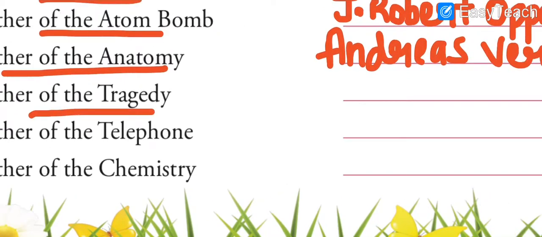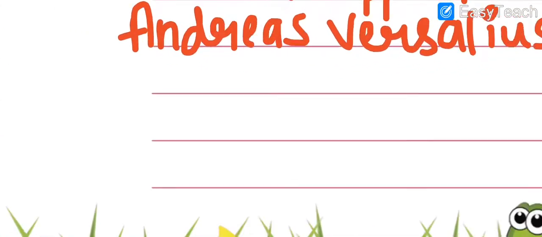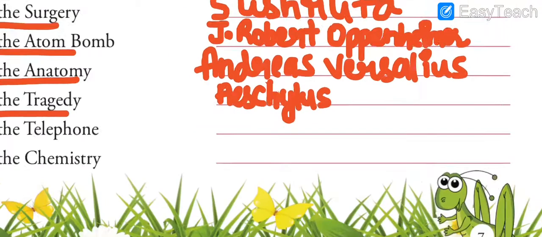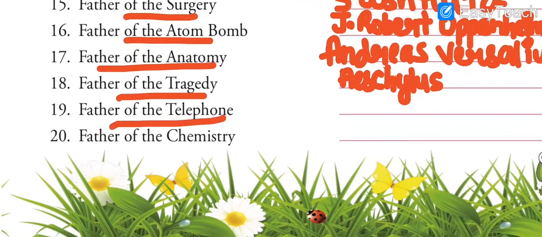Next is father of tragedy. Who is known as the father of tragedy? It is Aeschylus. This is Aeschylus.